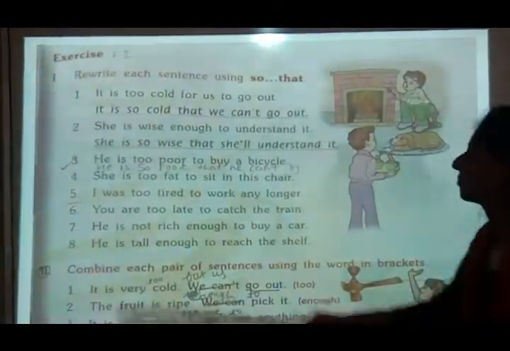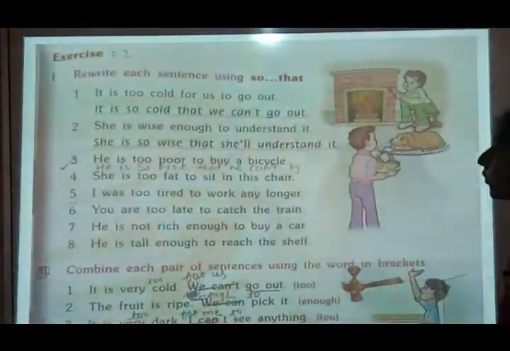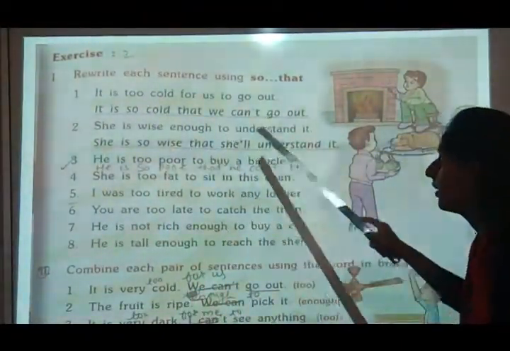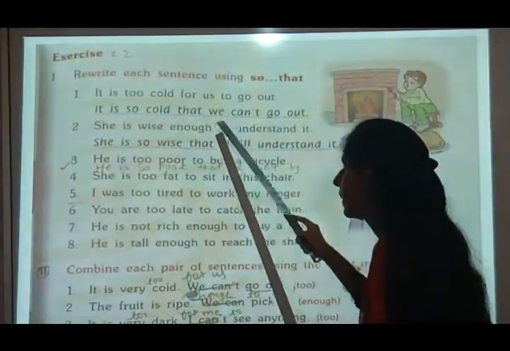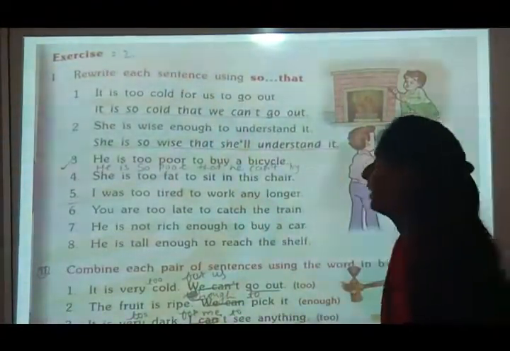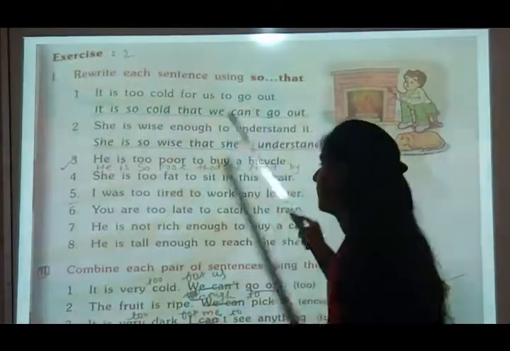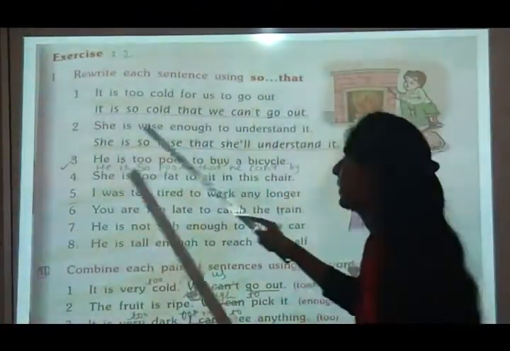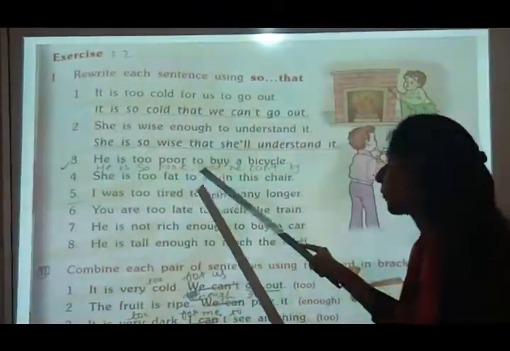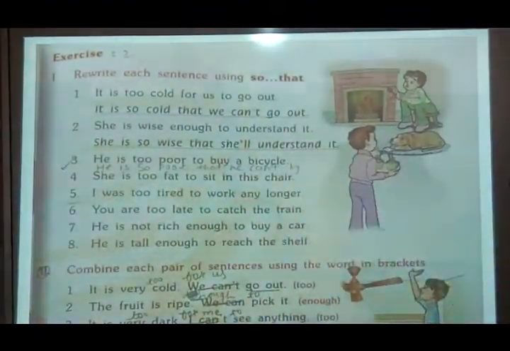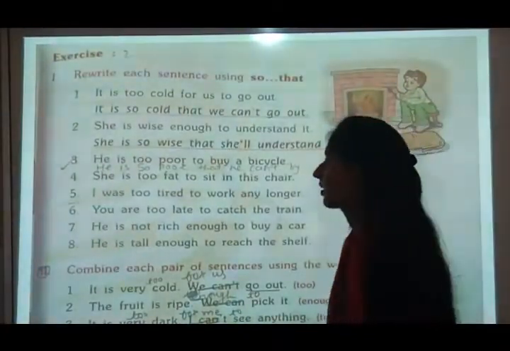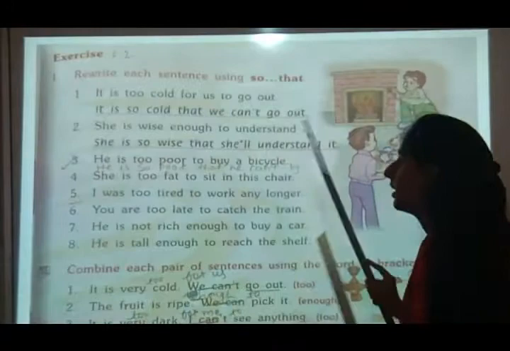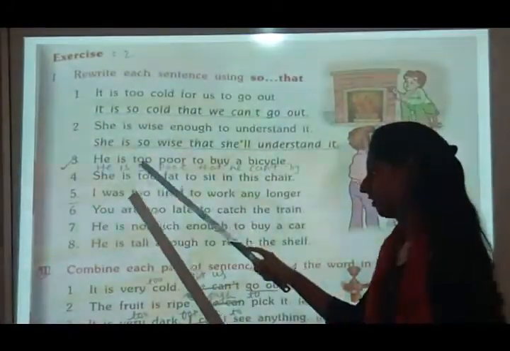Now see the exercise. It is too cold for us to go out. So too will become so. It is so cold that us will become we, that we can't go out. Too is there, so can't will come. She is wise enough to understand it. So she is so wise that she will understand it. Remember that too will become so and enough will also become so, but it will come here.